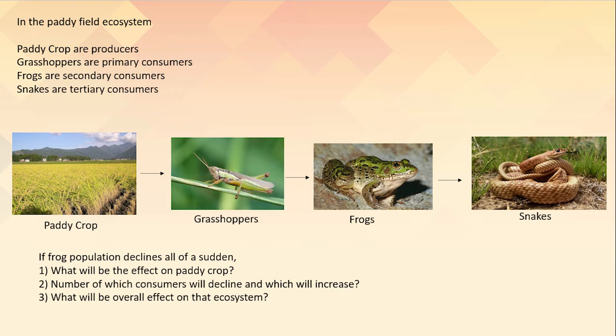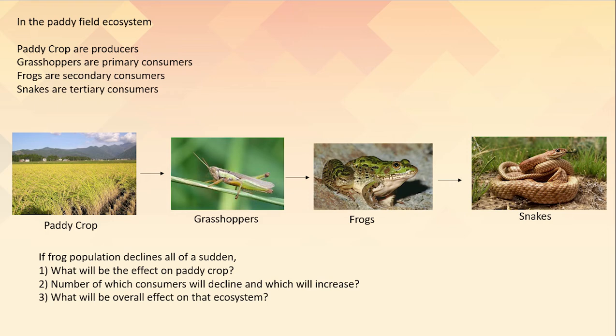So among these producers and consumers, when the number of frogs declines all of a sudden, what would happen? Three questions have been asked there. What will be the effect on the paddy crop? Number two, the number of which consumers will decline and which will increase? And third, what will be the overall effect on the ecosystem? So children, just think, if the number of frogs declines all of a sudden, that means if no frogs are there, what will happen?